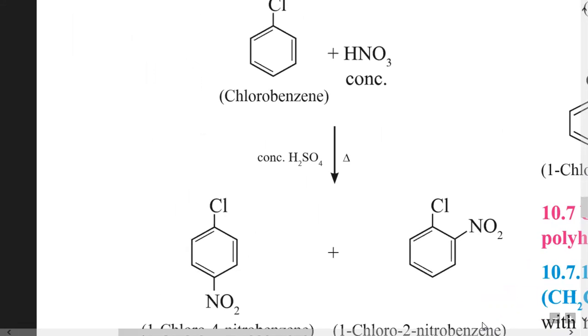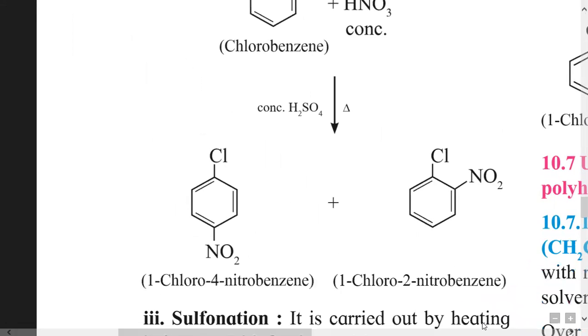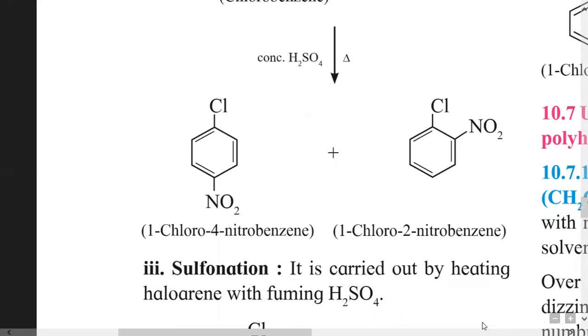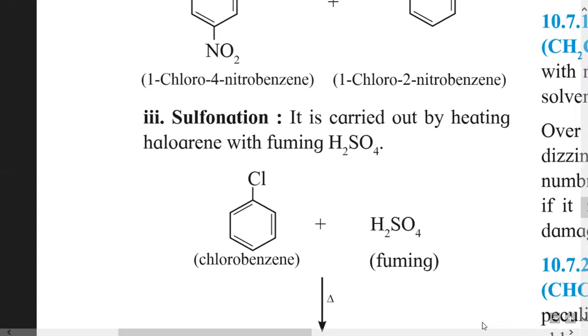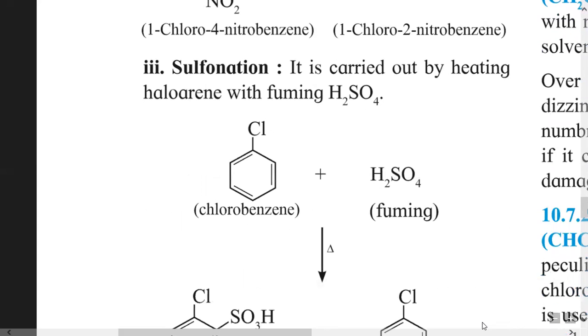When it is heated, the nitro group is substituted at the para position and at the ortho position. Here is 1-chloro-4-nitrobenzene and here is 1-chloro-2-nitrobenzene; these are the two possible products obtained. Then the third type of electrophilic substitution reaction, that is SE type of reaction, is sulfonation.